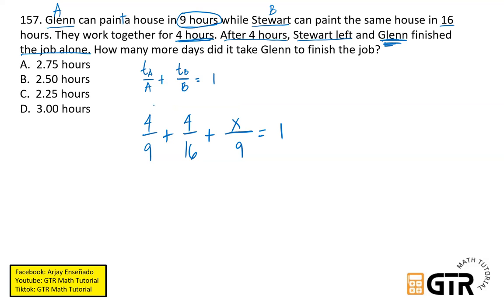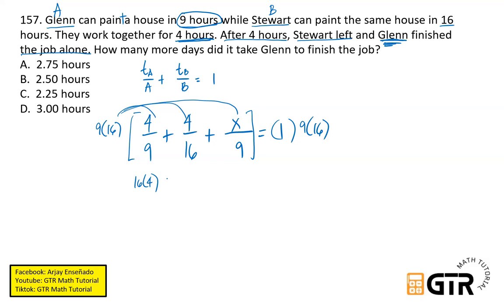Let's multiply both sides by the LCD. The LCD is 9 times 16. We can just write 9 times 16 for now. Let's distribute it. Distributing to the 9, the 9 cancels out, so we have 16 times 4 plus, multiplying here, the 16 cancels out, so we have 9 times 4, then 16x equals 1 times 9 times 16.